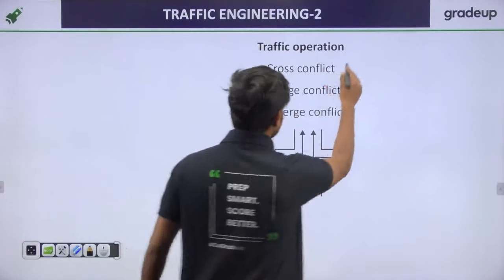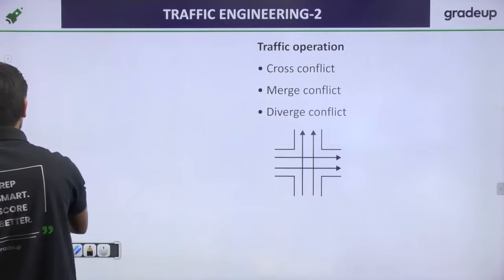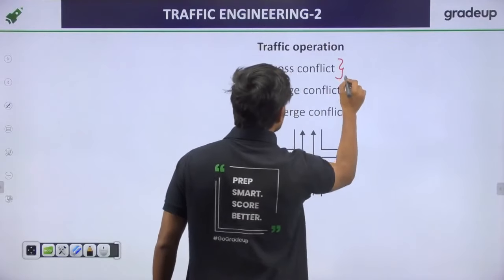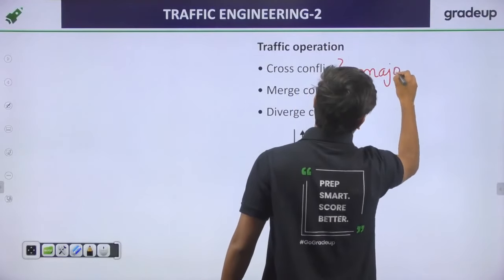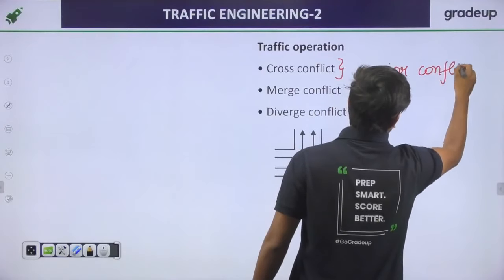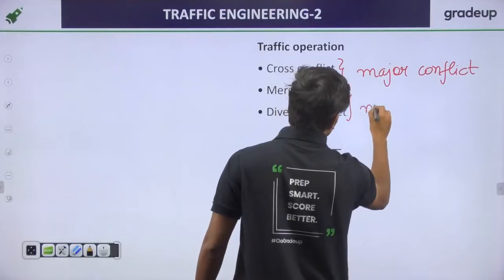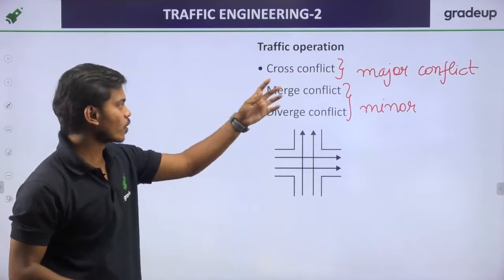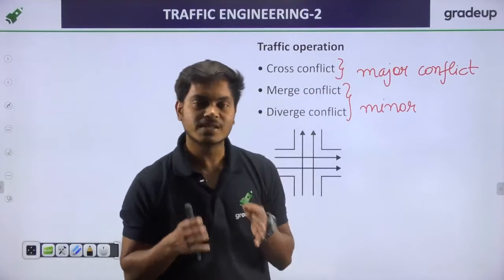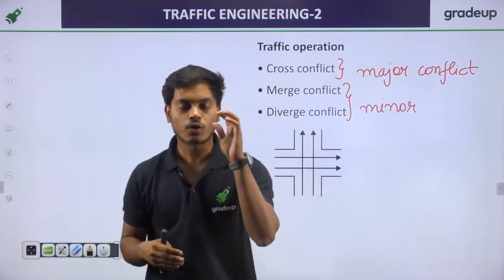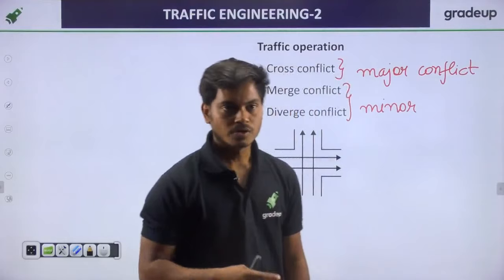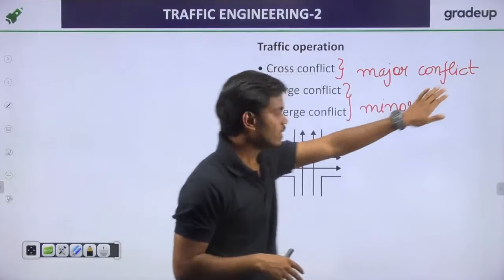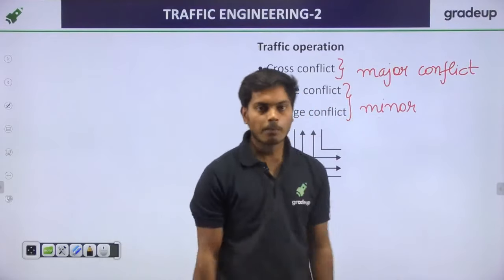So only this one is the major conflict, and these two come under minor conflict. Why are we calling it major and minor? Because this depends on the amount of destruction that the conflict will bring on the road. So all the cross conflicts are major conflicts, and all the merge and diverge conflicts are minor conflicts.